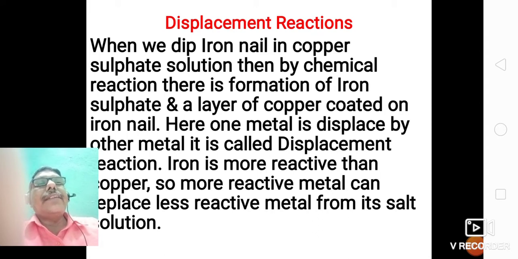So in the reaction you observe that iron is a metal and copper is another metal, but copper metal is found in the salt solution of copper sulfate. So iron is more reactive than copper. So a more reactive metal can displace or replace the less reactive metal from its salt solution.